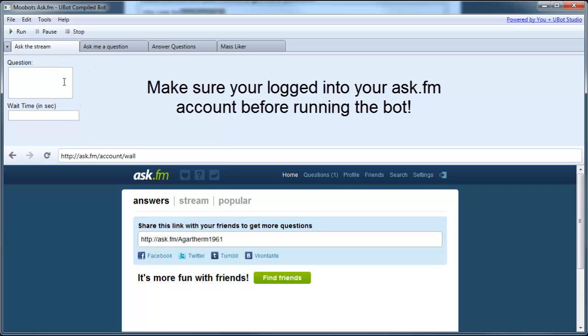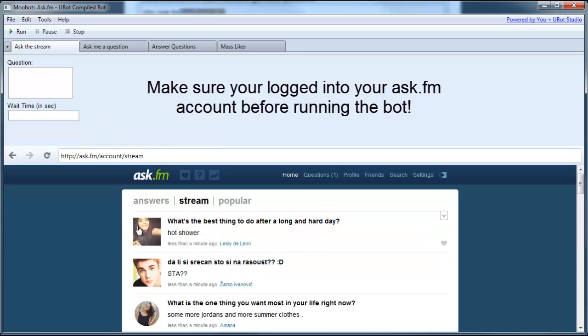Ask the Stream, which in my opinion is the most effective thing we have here. What it does is go to the Stream tab right here, gather all the people on this first page, and ask each of those people whatever question you have in here. What makes it so effective is that these people just commented less than a minute ago, so you're asking active people, and they're a lot more likely to respond to you. And then I put a wait time. If you want, you can put a wait time in between each question that's being answered.